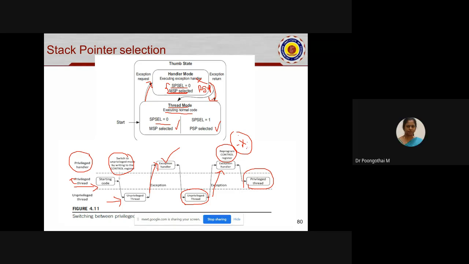Yes, ma'am. Okay, so the first unit is completed here. In the next class I am planning to conduct an MCQ test on the first unit. The number of questions will be 20, and they will cover all the concepts of ARM architecture. Do you have any doubts in the first unit? Next class we will start the second unit. No, ma'am.